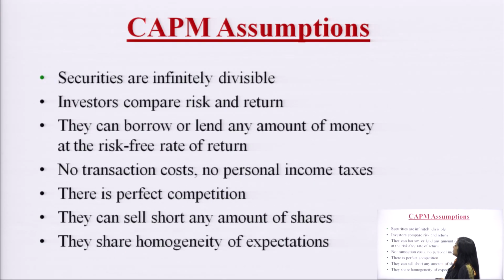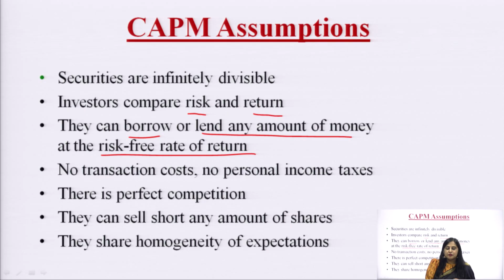The second assumption is that investors compare two things, risk and return of the securities, which every rational investor does. They can borrow or lend any amount of money, and that too at a risk free rate of return. If we say risk free, it means risk is 0. This is the minimum return which the investor expects if he is not taking any risk, and they can borrow any amount of money, as well as lend any amount of money, at this risk free rate of return.